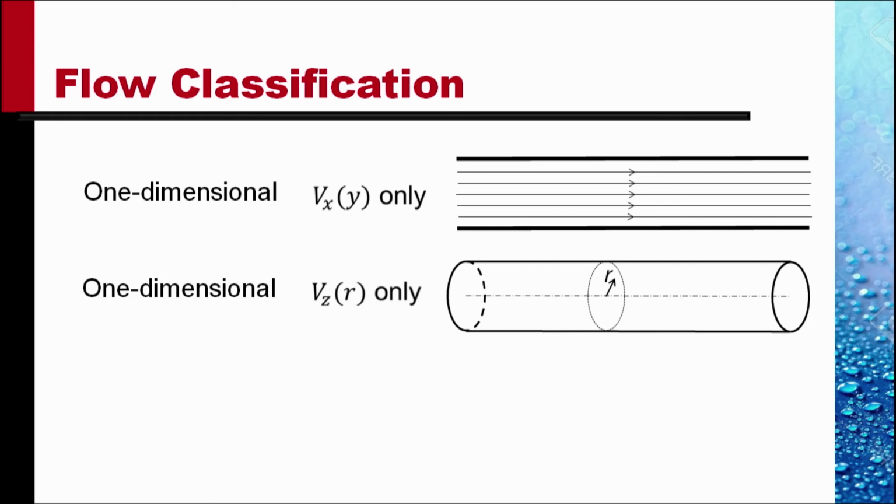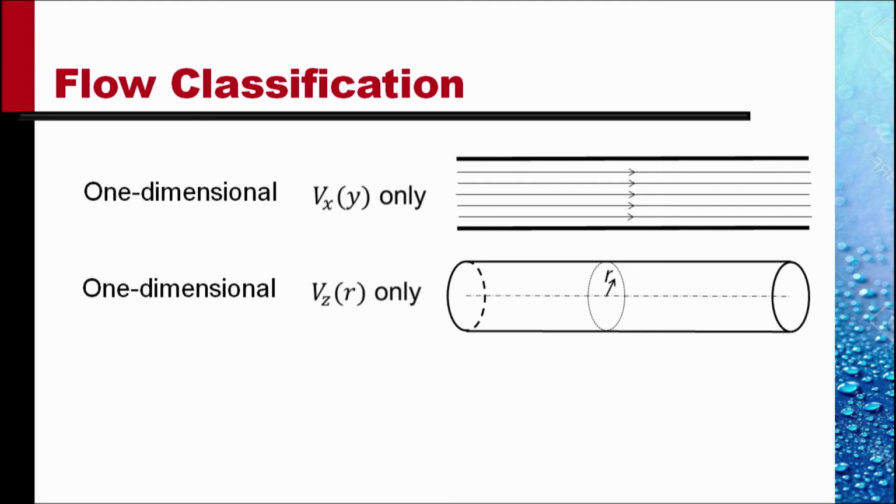Similarly, flow through a pipe. We have seen before that flow through a pipe in the laminar regime has a velocity field which is parabolic, and it is a function only of r. Vz along the axis is a function of r.